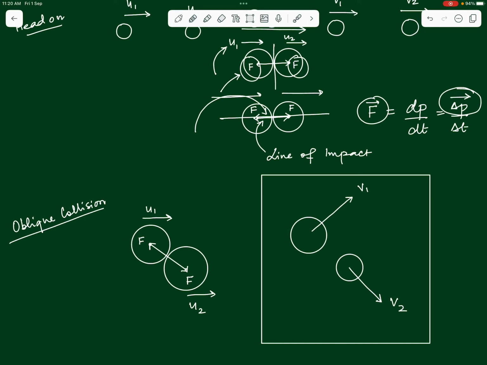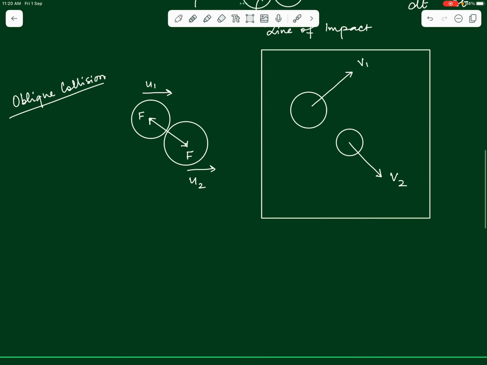But we can simplify such a collision by using the same basics that we have studied in head-on collision, and using them here by making some small variations, some small conditions we have to put, but we can still work with these collisions very easily just by understanding the basics very well. Okay, so let us just understand this slowly and steadily, taking one thing at a time.